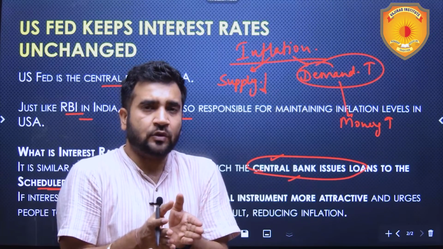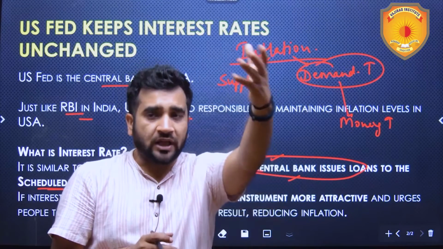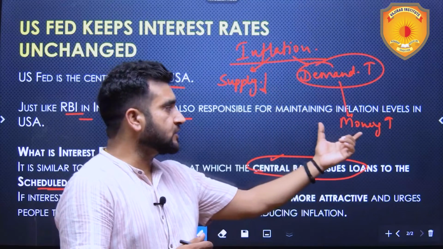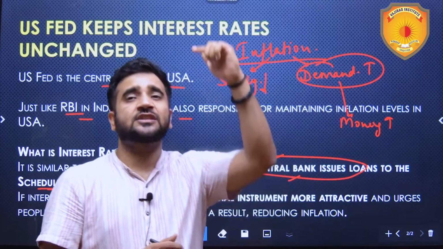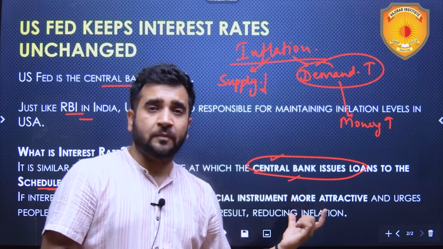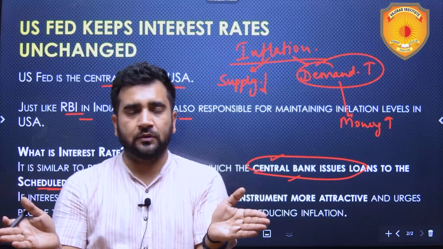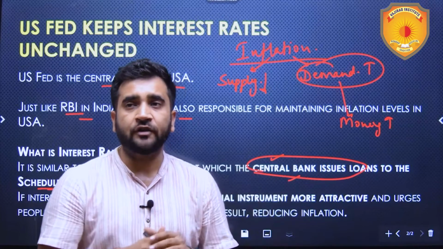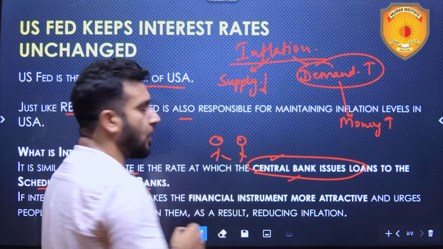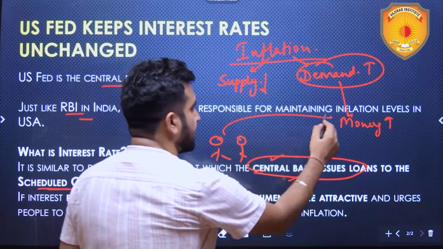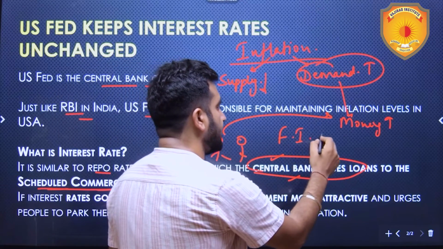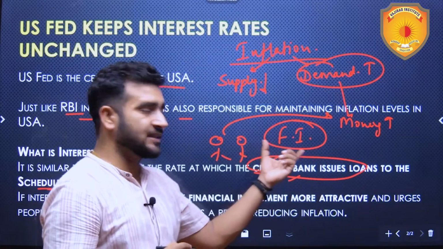Now, in this situation, if the scheduled commercial banks want to take loan from the central bank, then that loan has become expensive because in the case of inflation, the interest rates will be increased by the central bank. So these scheduled commercial banks will look for other avenues, alternate sources of raising funds. And alternate sources of raising funds are none other than the common people who have this increased money with them, which is in circulation.